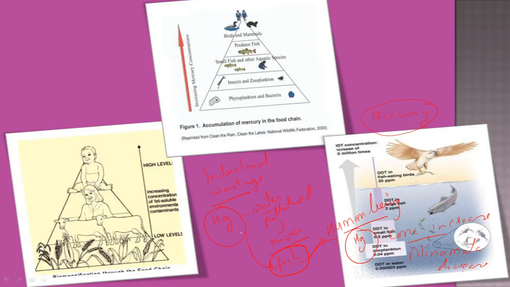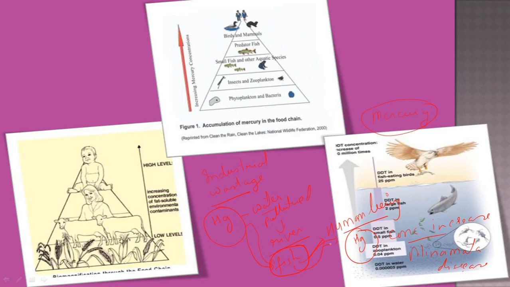This mercury does not dissolve in the water, because mercury is not soluble in water. When it enters the body of the fish, it is not absorbed or degraded, so it remains present there.